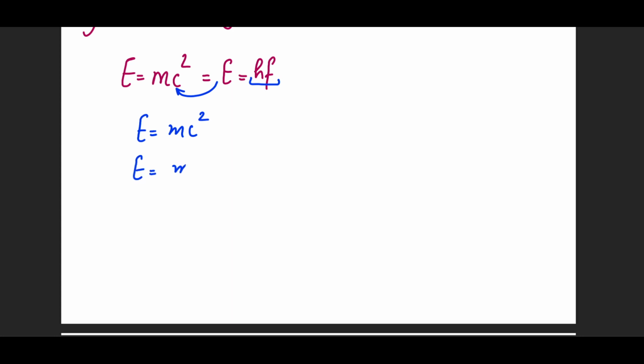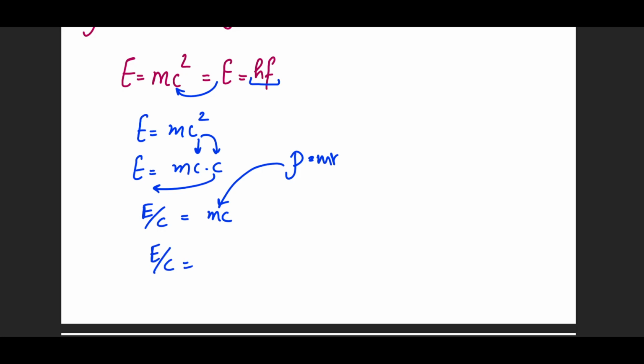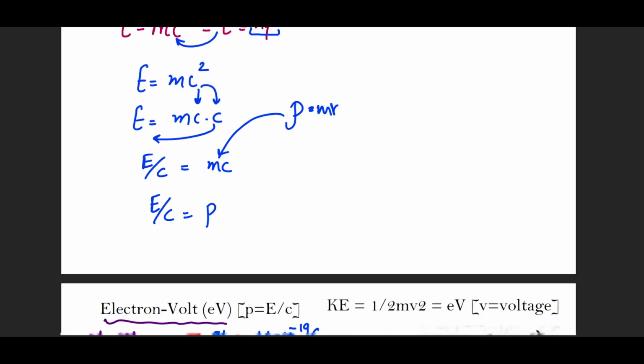If I separate this equation as mc dot c, it doesn't matter; I've just opened this up mathematically. Let's take the c over there. This becomes E divided by c equals mc. Now I know that m is mass and c is the speed of light. And when I see that the momentum formula is mass multiplied by velocity, I can simply replace this over here, and the equation that I get is E divided by c is equal to the momentum of the photon. So if I calculate the energy of a photon by the formula hf, replace it in this formula and divide by the speed of light, I will get the momentum of a photon. And if you want to explore this further, you can read about radiation pressure.